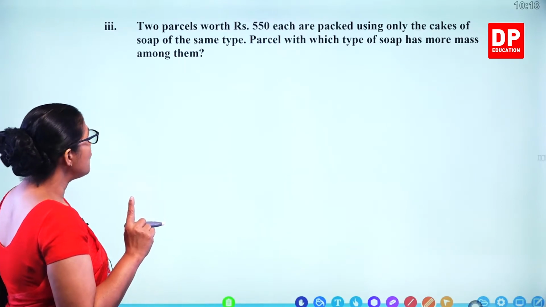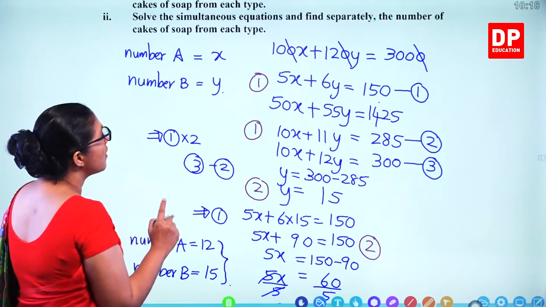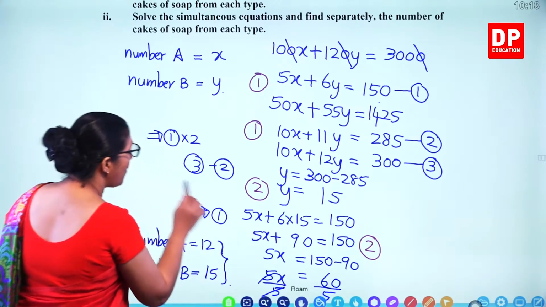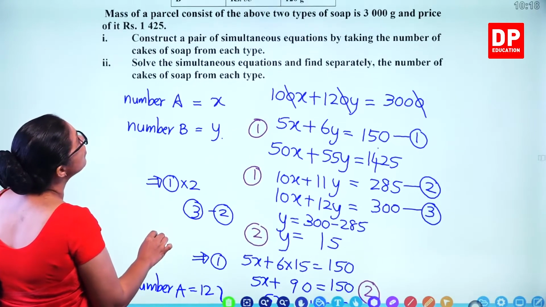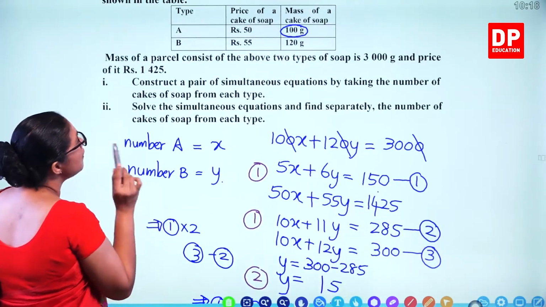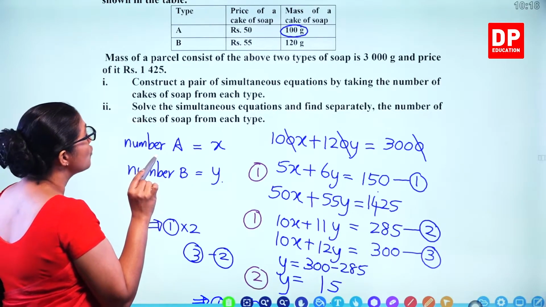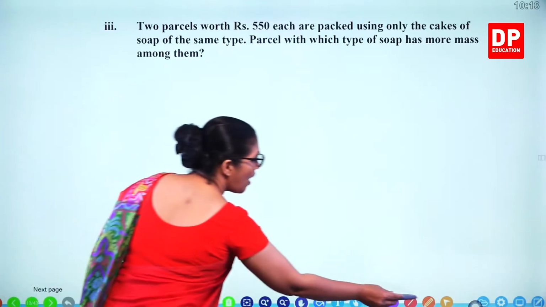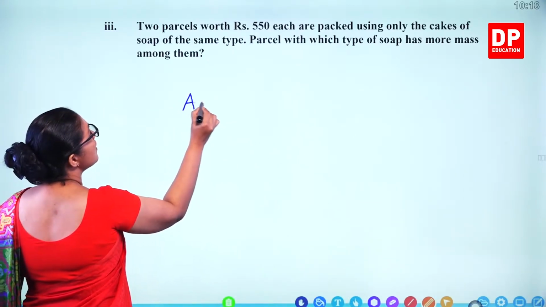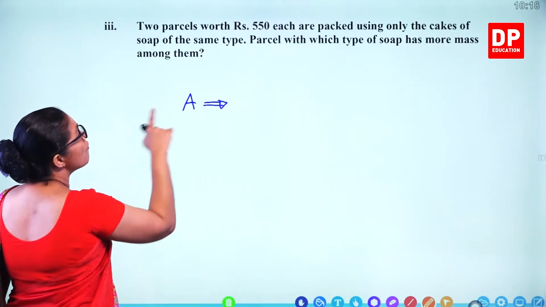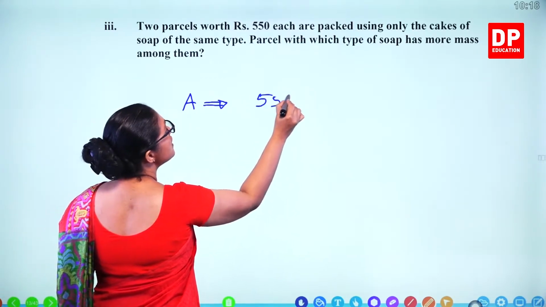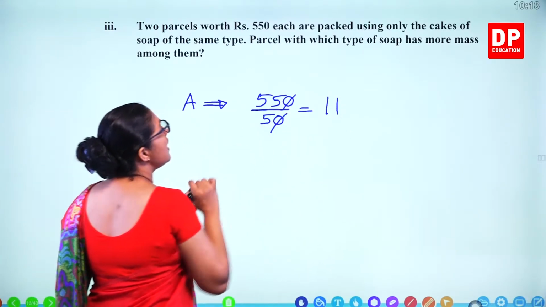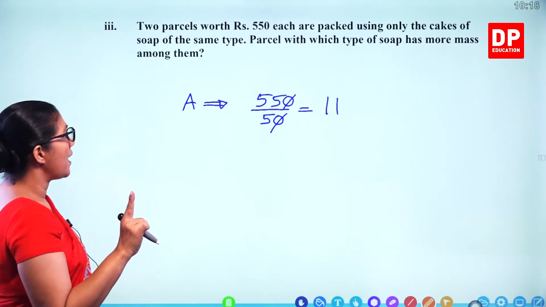So 550 means you have to check how many soaps you can pack. So you have to refer to the table. 50 rupees each. So 550 means how many soaps you can pack. For type A, 550 divided by 50. So how many? 11. 11 soaps you can pack.